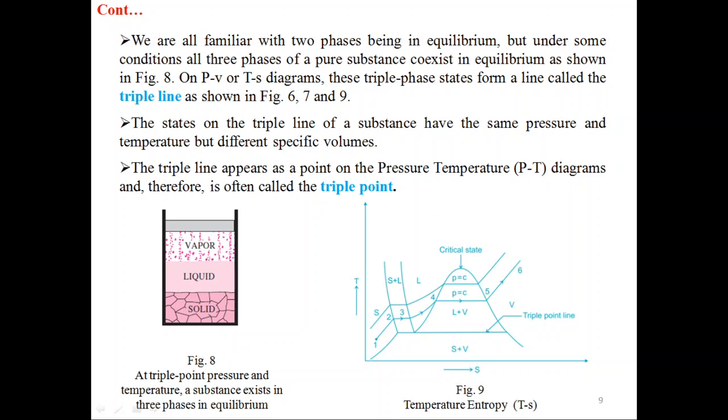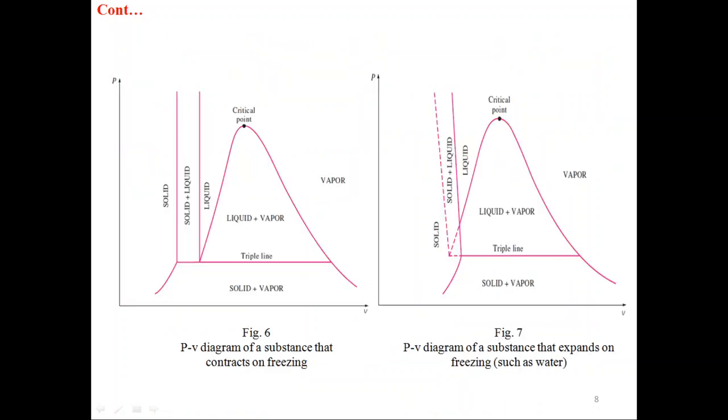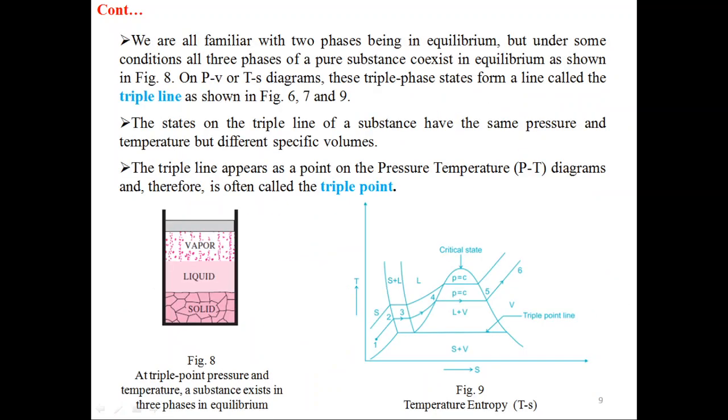On the P-V or T-S diagram, this is the T-S diagram, with temperature on the y-axis and specific entropy on the x-axis. Here S represents solid, V represents vapor, L represents liquid, P represents pressure. So you can see in the diagram, 6, 7 and 9 we are having a triple line. Sometimes questions may be asked on the T-S diagram whether we are having a triple point or a triple line. So the answer will be triple line in the case of P-V and T-S diagrams.